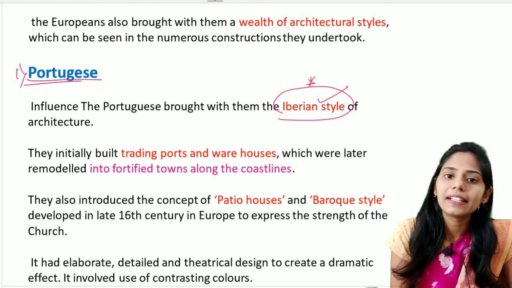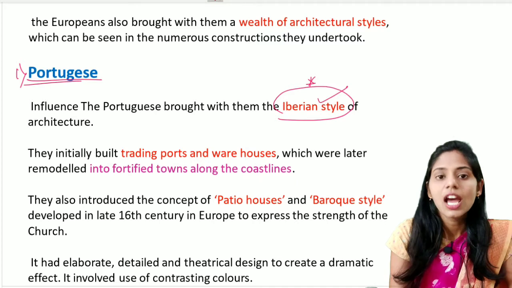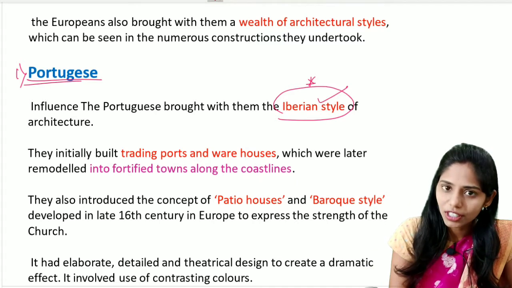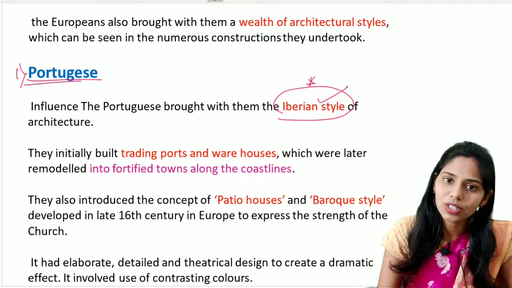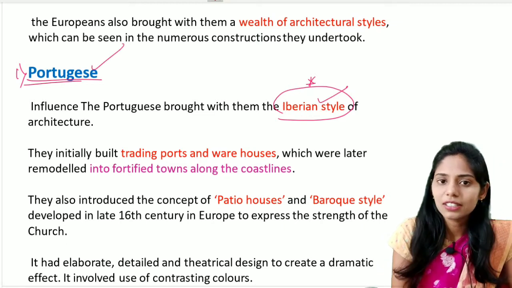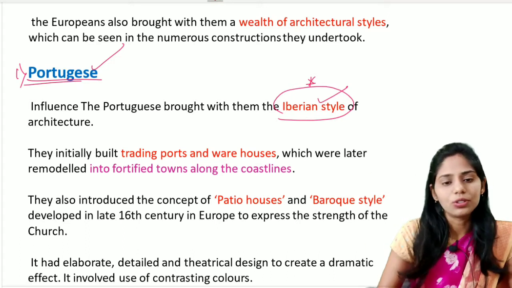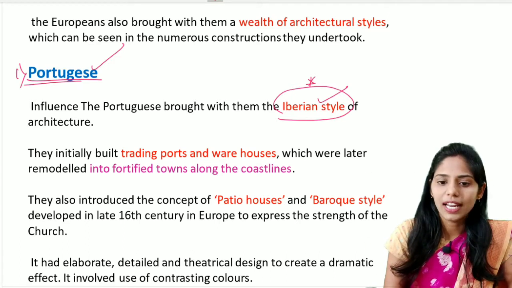First they started the building of the ports and also the warehouses, and later on they converted them into fortified towns along the coastlines where the Portuguese settlements are present. We saw they first started building ports and warehouses, and later on they converted them into forts on these coastlines.